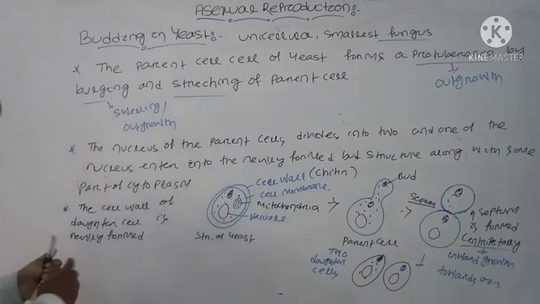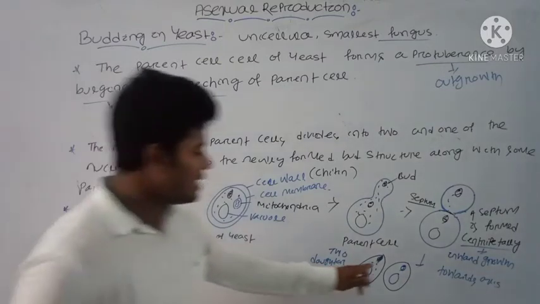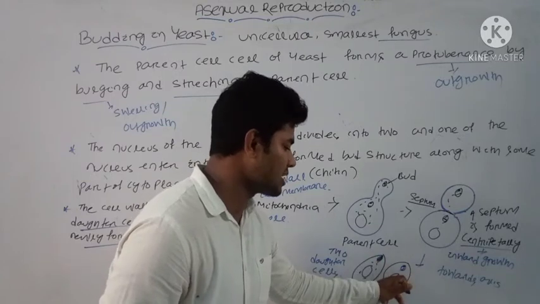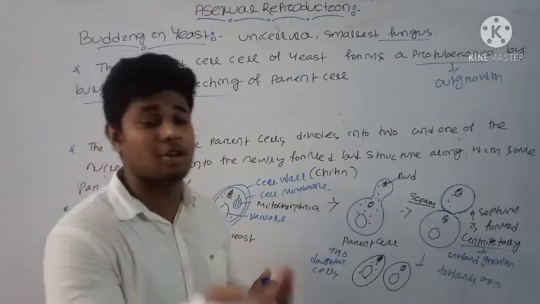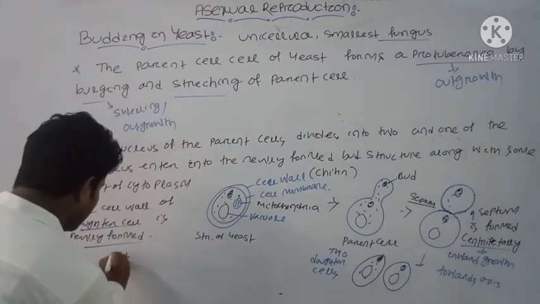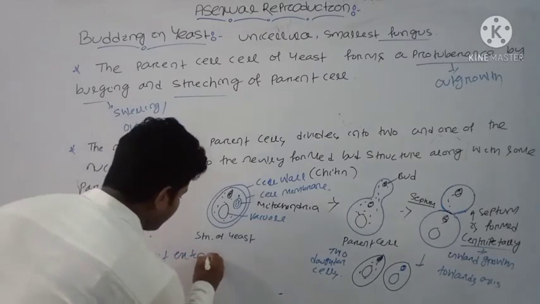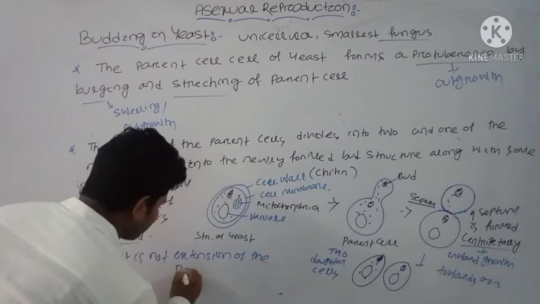Okay, it is not the extension of the parent cell wall. Okay, here you can see this is the cell wall of the new daughter cell, and this is also cell wall of the new daughter cell. The new cell wall is formed, and it is not the extension of the parent cell wall.